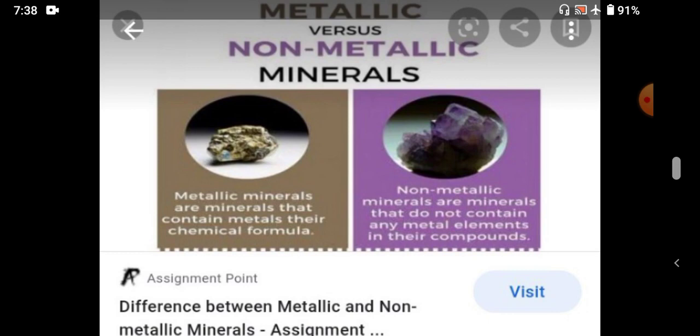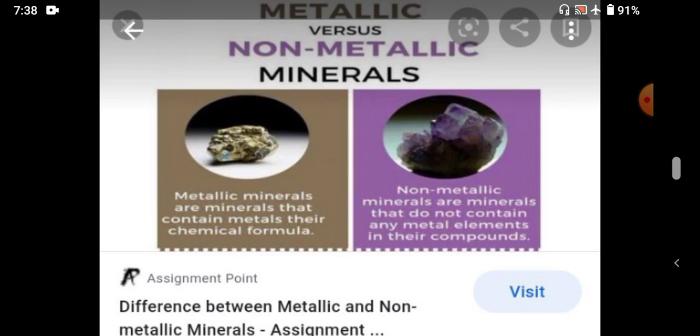Okay, students. Today's class we are going to discuss the examples of metallic minerals. In the previous class we discussed minerals, the two types, metallic and non-metallic minerals. From there, today we are going to discuss the examples of the first type, that is metallic minerals. Do you remember, students, what are the examples of metallic minerals? Very good. Iron ore, manganese, bauxite, copper, etc. These are the examples of metallic minerals.